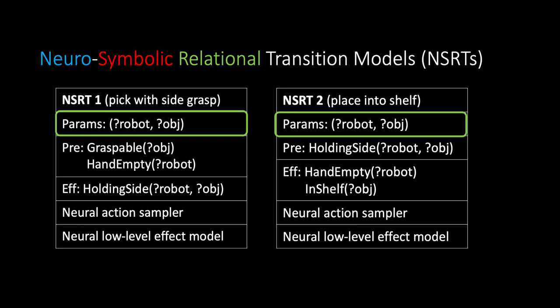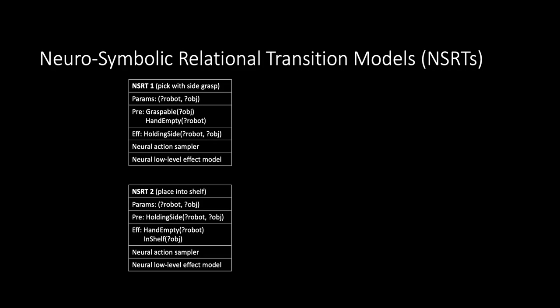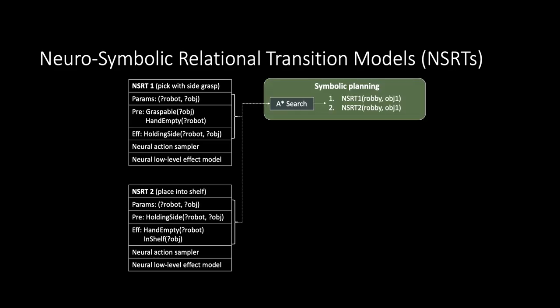NSRTs are relational, meaning that they're not tied to any specific objects. This relational structure is very helpful for data efficiency and generalization. Our planning strategy, based on ideas in task and motion planning, follows a bilevel scheme. In an outer loop, we perform discrete AI planning using the parameters, preconditions, and effects to try to find a sequence of ground NSRTs that seems to solve the task, at least symbolically.